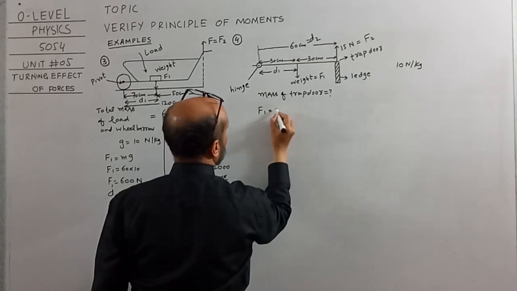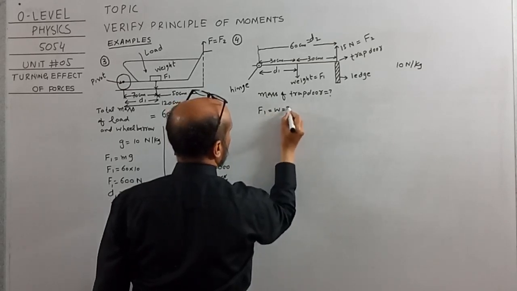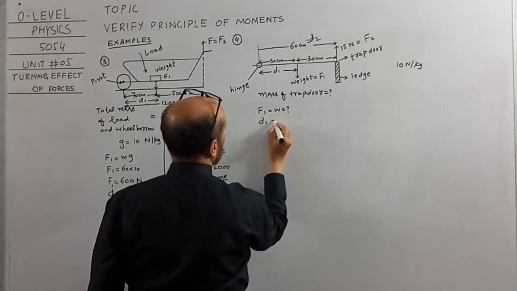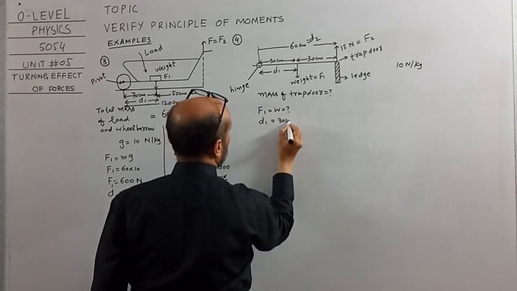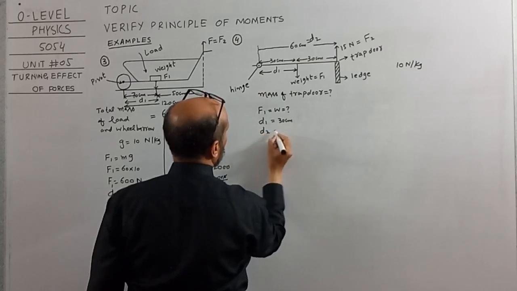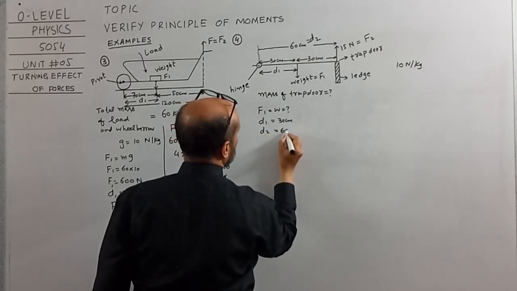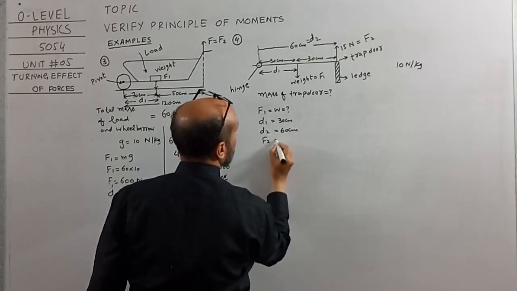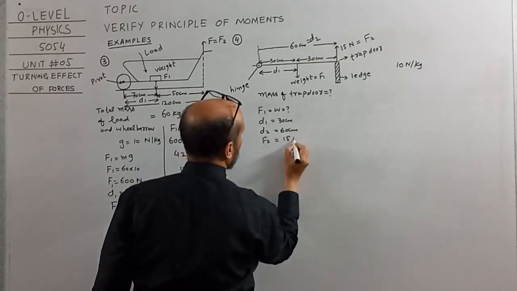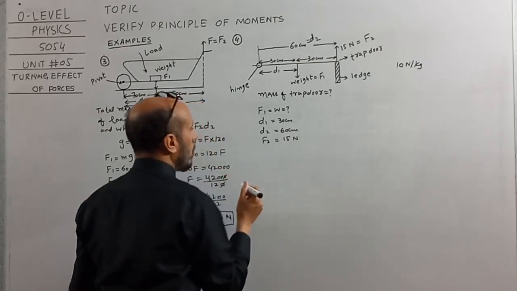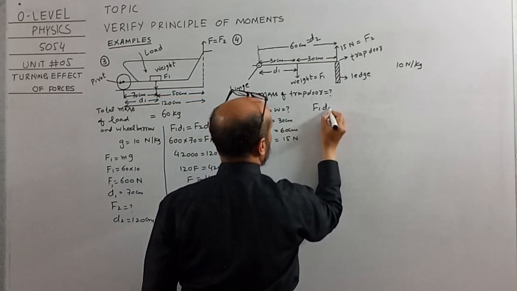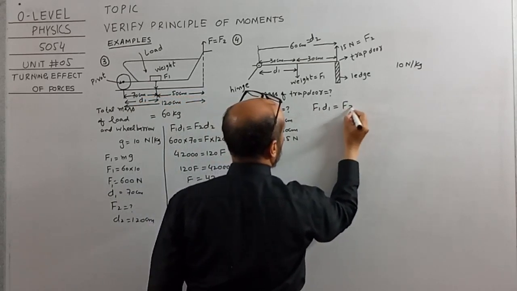F1 is equal to W is equal to question mark. D1 is equal to 30 centimeter. D2 is equal to 60 centimeter. F2 is equal to 15 Newton. Now we will apply the formula over here. F1 D1 is equal to F2 D2.